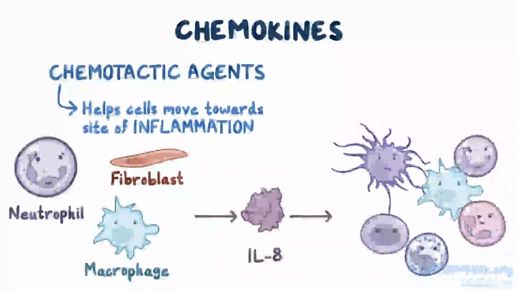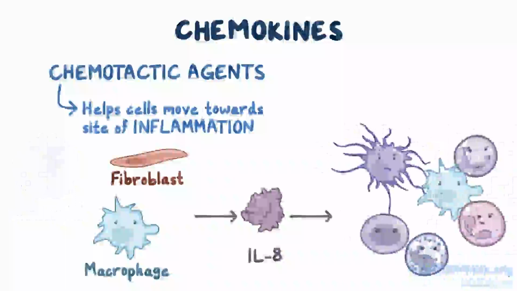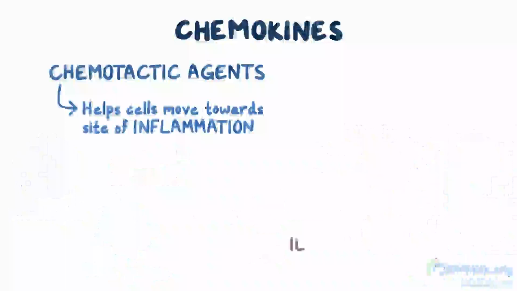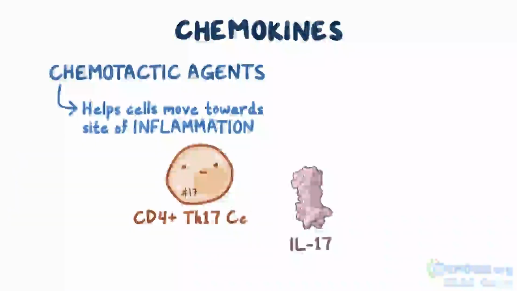the site of inflammation. Finally, a potent inductor of chemokine production is interleukin-17, which is generated by CD4-positive Th17 cells during inflammation. Alright, as a quick recap.